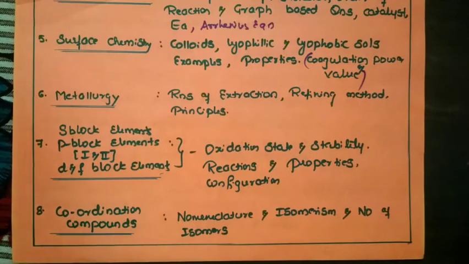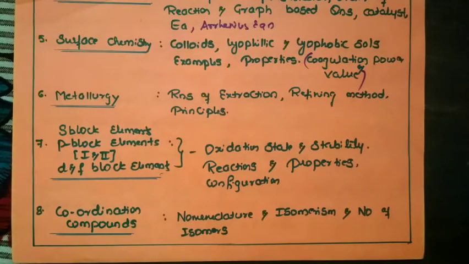And some of the refining methods, like electrolytic refining, Van Arkel method, Mond process, okay. So those are all processes, and which metal is going to undergo which process, that we have to remember, okay. So that is about the metallurgy.